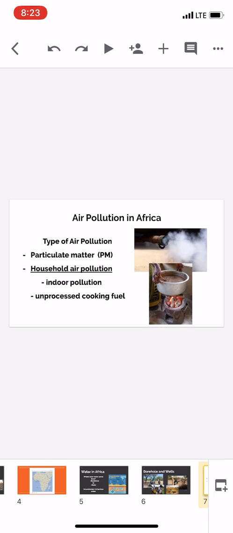The next is household air pollution, which consists of indoor pollution and unprocessed cooking fuel. Many people in Africa are exposed to toxic emissions through the use of unprocessed cooking fuel. This is associated with early childhood pneumonia and chronic lung disease in adults. It happens in less developed countries. This way of cooking increases toxic gases like benzene, carbon monoxide and nitrogen dioxide.